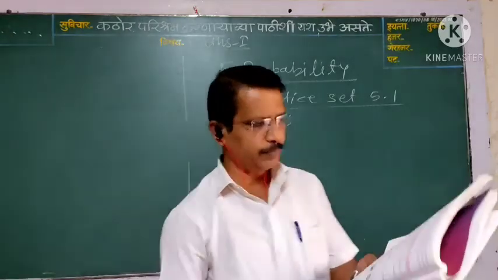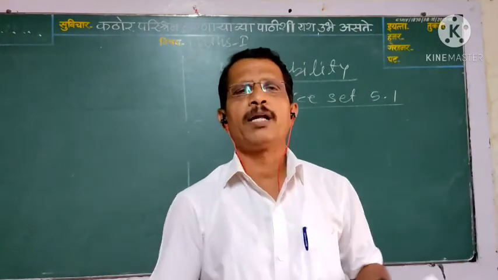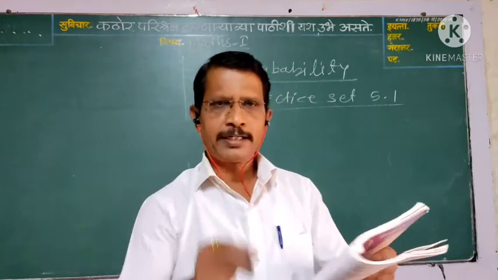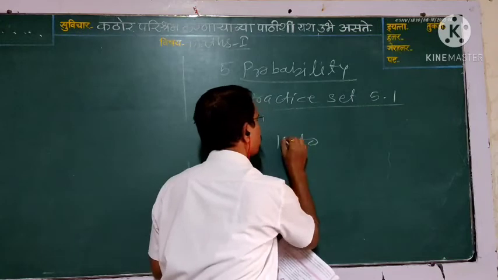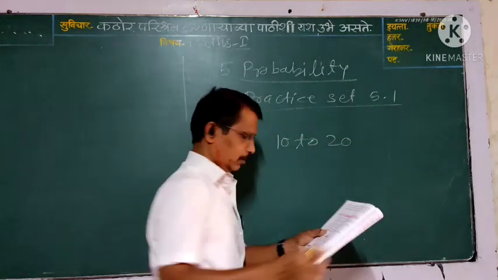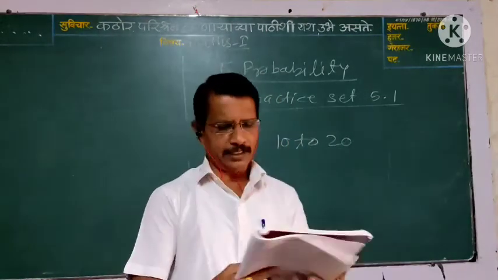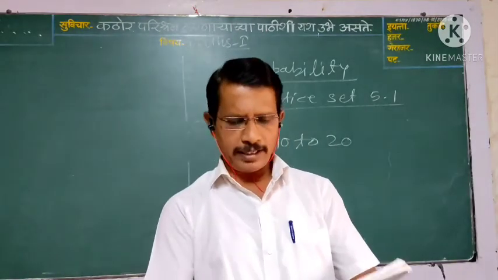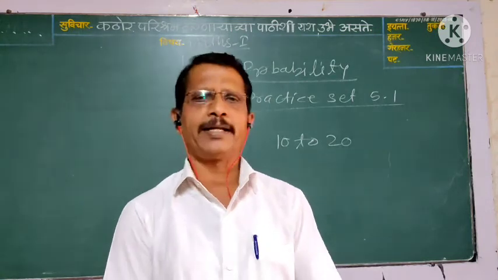In the next example, one number from 10 to 20 is written on each card. Select one card randomly.